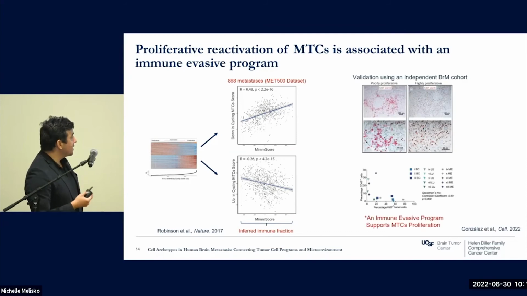So we validate this idea doing some immunostaining. This is a collaboration with a group in Sweden, basically showing the same, that the proliferation of cancer cells and the infiltration of immune cells have a direct correlation.